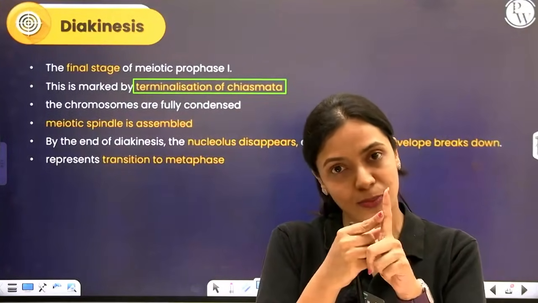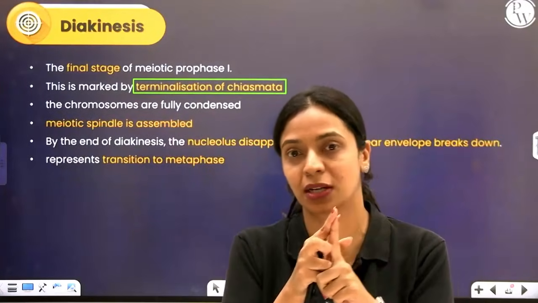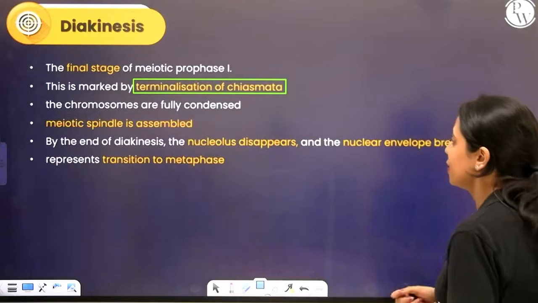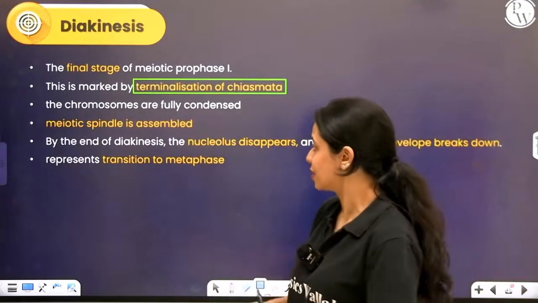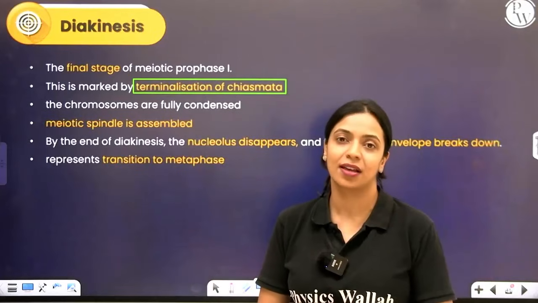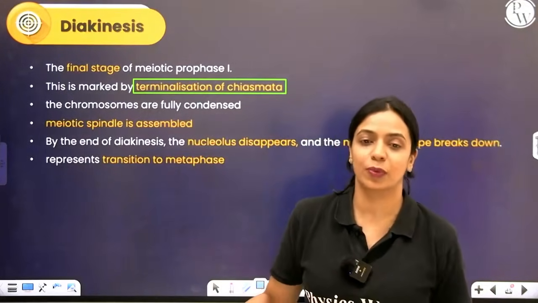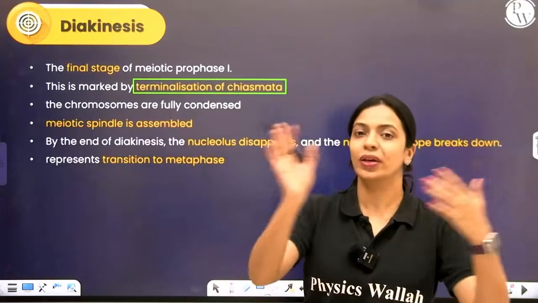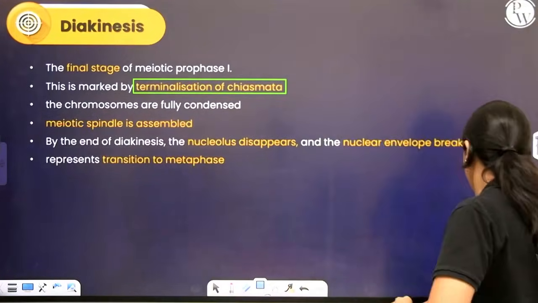It will seem like this point of joint, where it was joined, is moving towards the tip. It will seem like that. Okay. So by the end of diakinesis, chromosomes are super condensed, fully condensed, and the mitotic spindle will also appear, because it's the end of prophase. Nuclear envelope, nucleolus, Golgi, all of them will disappear. Now it will transition into metaphase 1 of meiosis.